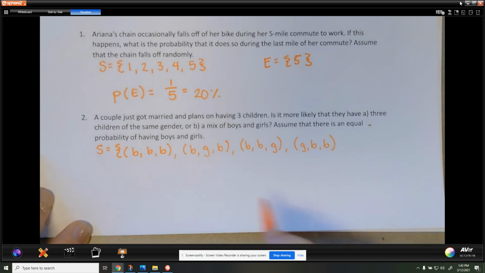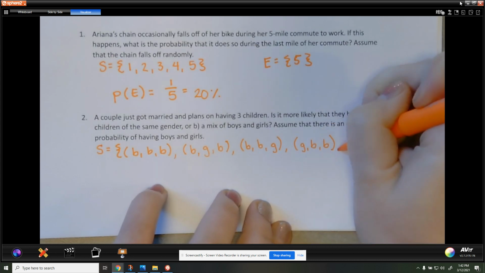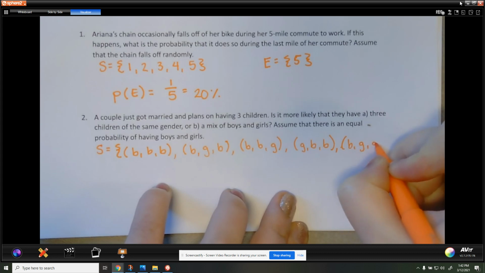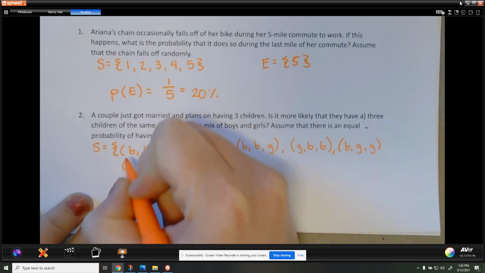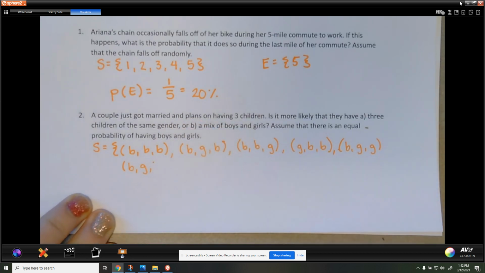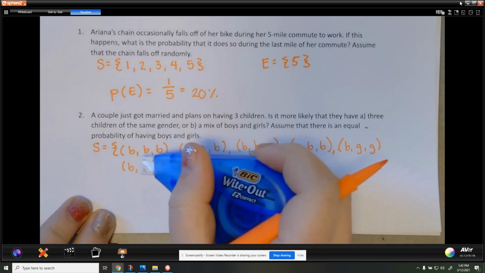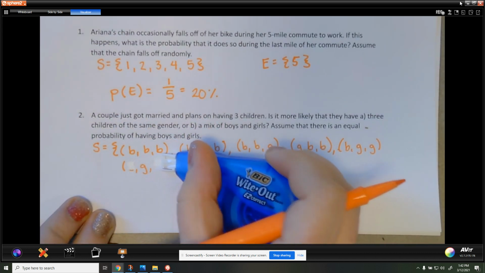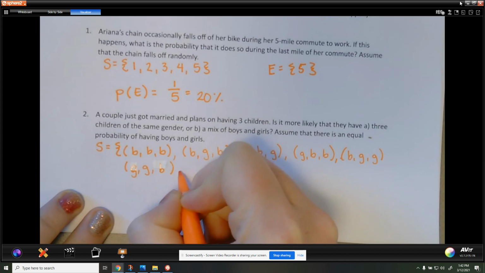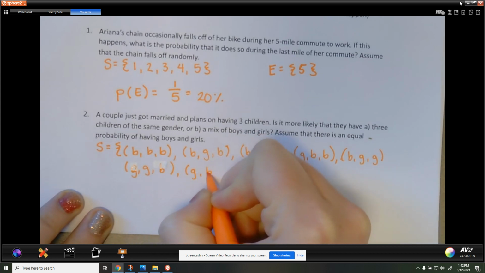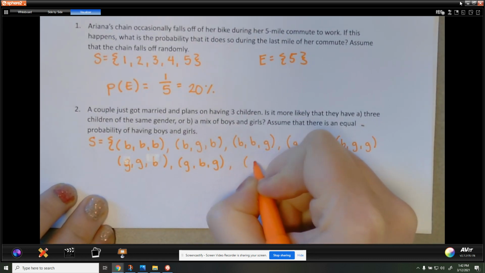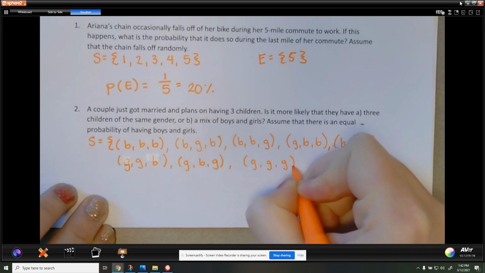Okay, so that's all the 2 boys combinations. Then we could have 2 girl combinations. So we could have boy, girl, girl. Keep going. Oh, wait, no. Erase, I already did that one. We could have girl, girl, boy. Or we could have girl, boy, girl. Okay, I think that's it. And then the last one would be girl, girl, girl.